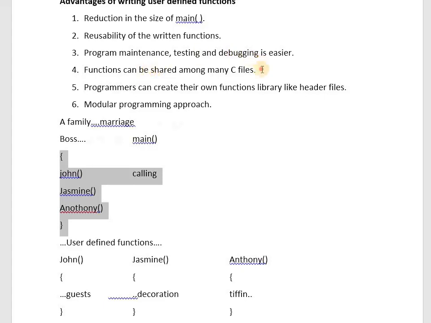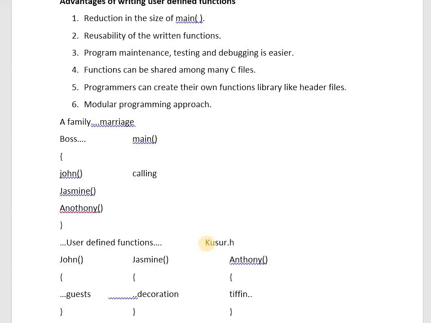Understood? What are the advantages of functions? Reduction in the size of the main function. Reusability of the written function. Program maintenance, testing and debugging are easier. These functions can be shared among many other C files also. This is your family, this is your header file. Store everything within kusuru.h, a file named kusuru.c or kusuru.h.